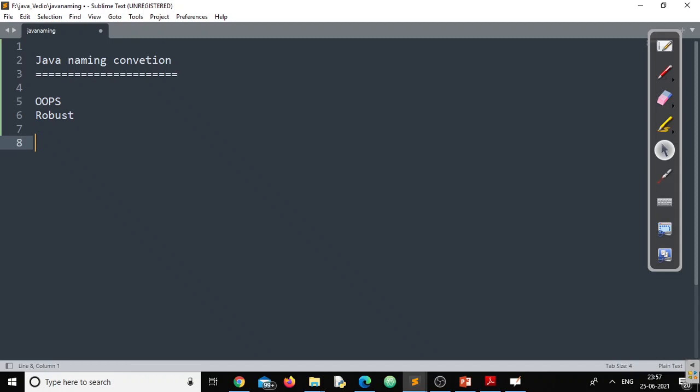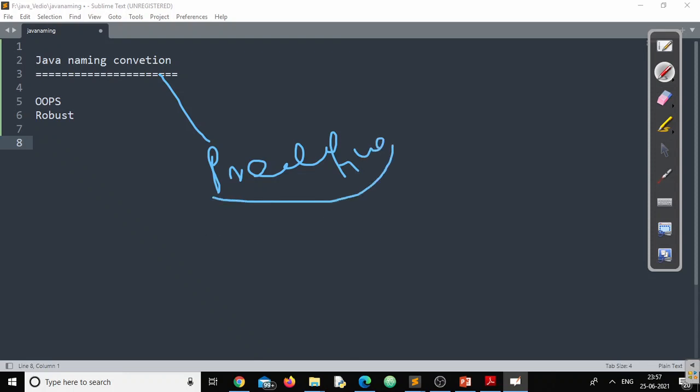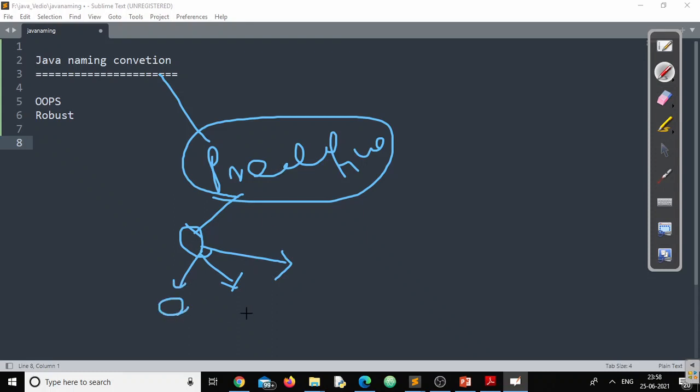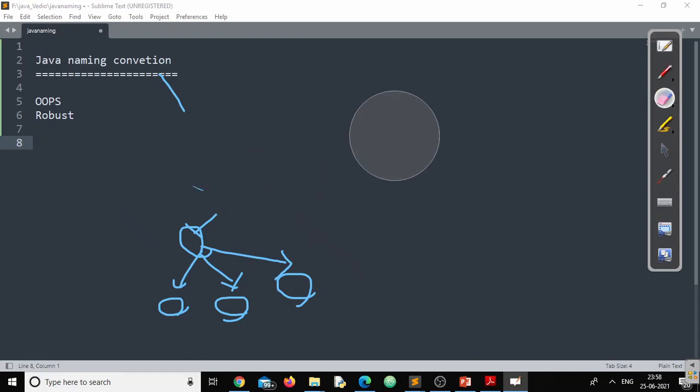Now, as you know, Java is a programming language, and every programming language definitely comes with some predefined methods. The developer has already designed these methods, and we can simply use them to produce our requirements, or we can use these predefined methods to produce new application programs or new packages or new software, right?